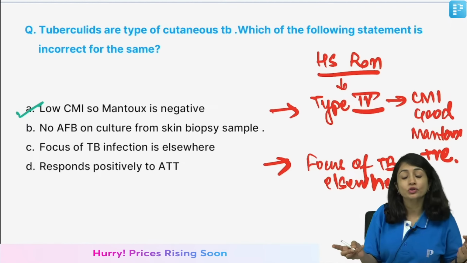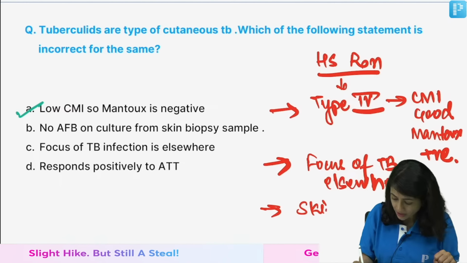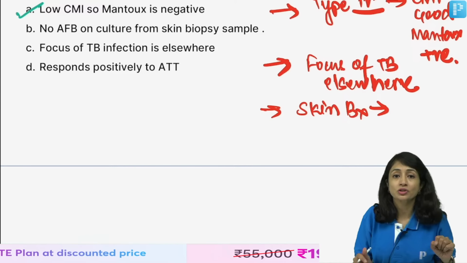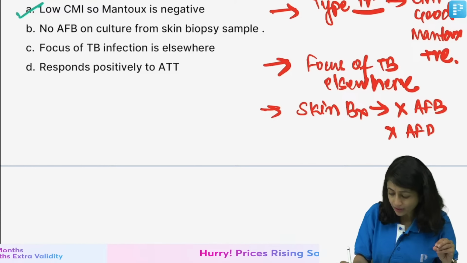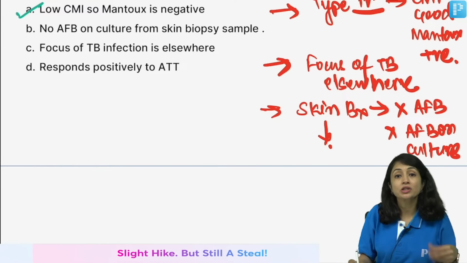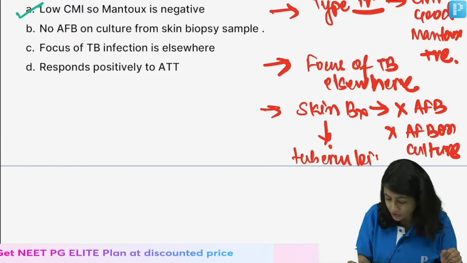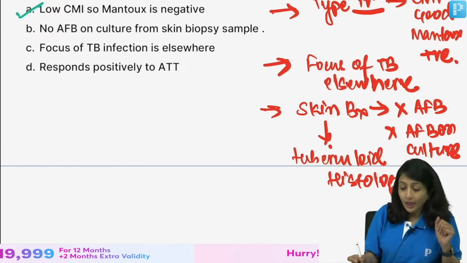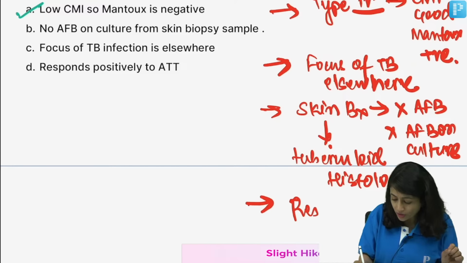So, since the focus of TB is elsewhere, if you do a skin biopsy, that skin is manifesting the hypersensitivity reaction. So, you do not see AFB there, or you do not see AFB on culture. However, since the hypersensitivity reaction is because of TB bacilli hypersensitivity, you see tuberculoid histology. So, histology is tuberculoid, but you do not see AFB. And since it is a hypersensitivity reaction against TB bacilli, it responds to ATT.